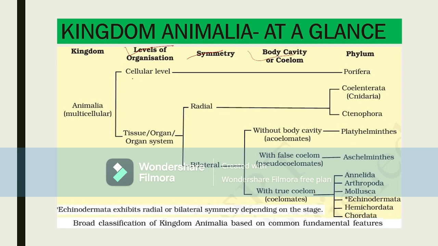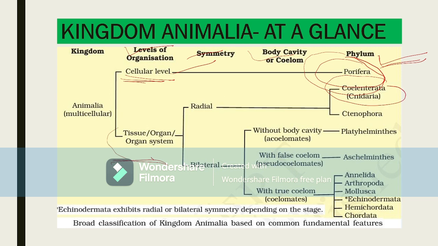Based on their cellular level of organization and tissue level of organization, we have classified the animals. The Porifera group of animals has only cellular level of organization. That is why they are kept as a group, which is called a phylum. Porifera is a phylum. Next, Coelenterata, another phylum. Tissue level organization we can observe in the coelenterates and ctenophores.